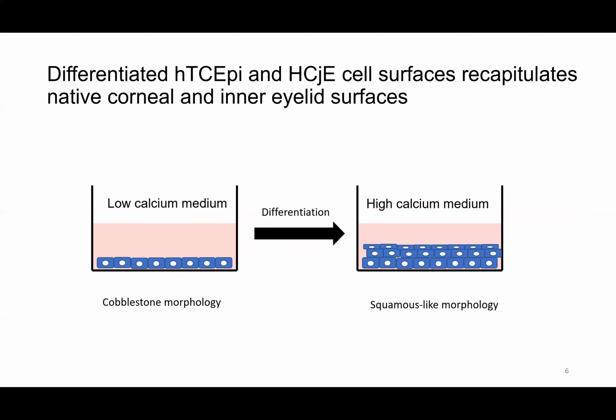The cell model that we use to represent the ocular surface are differentiated corneal and conjunctival epithelial cell lines. Under low calcium conditions, these cells grow into a monolayer with minimal cell-cell junctions, and the epithelial cell layer takes a cobblestone morphology. However, when cultured in high calcium conditions, the cells will start to differentiate towards a squamous-like morphology over the course of several days.